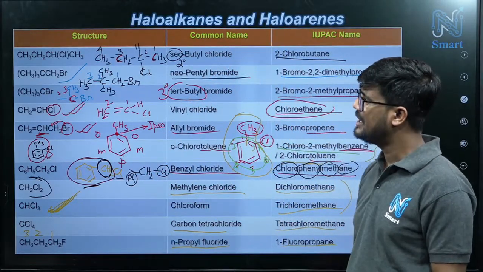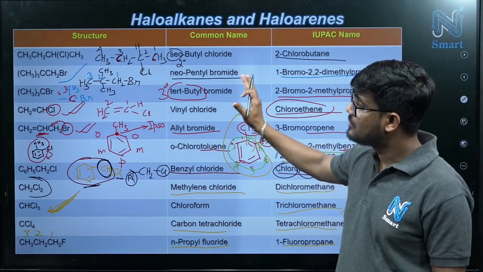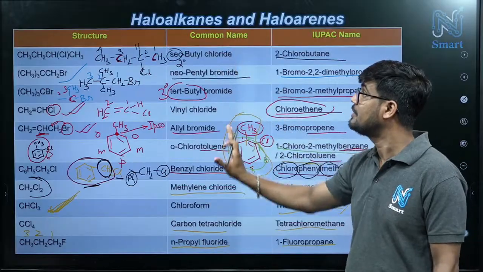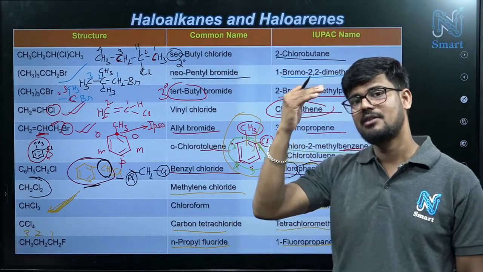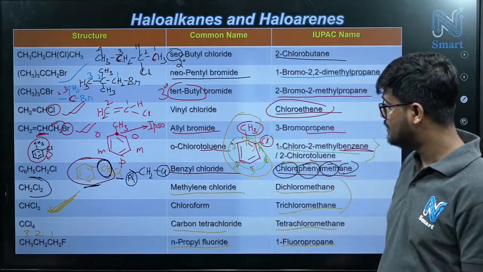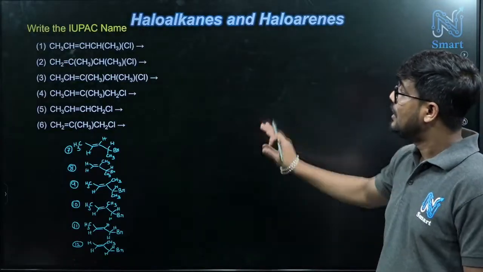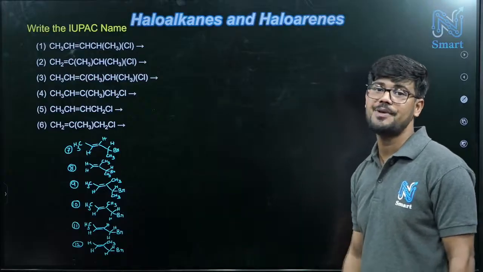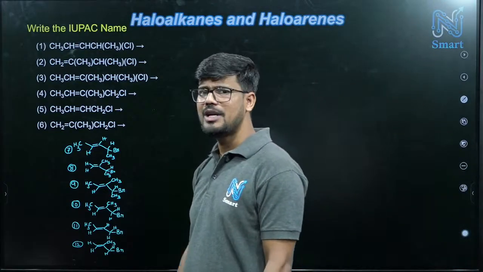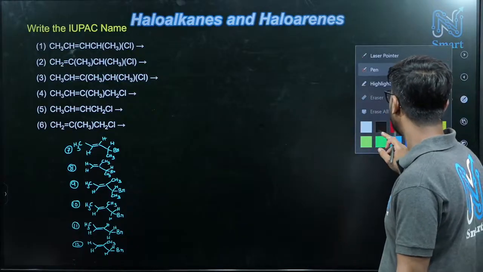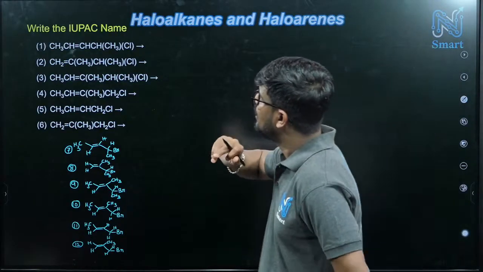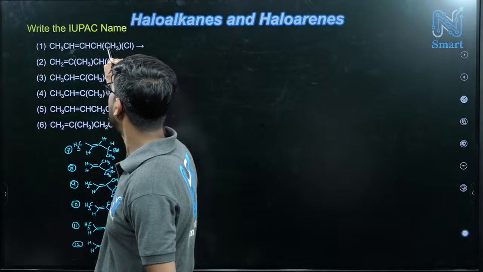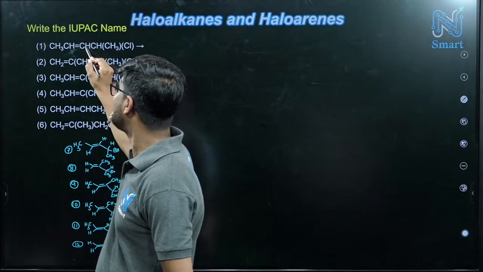So this table is very important, because for some examples you will directly get questions based on this, and sometimes they will give the common name, so you have to understand what its structure will be. Okay, so this table is very important. Now here we have a set of 12 molecules. We have to tell their IUPAC names. So for the first one, based on whatever we have discussed till now, we can easily answer this. Just check. First one, if you give numbering from the right side, this will be our first carbon, 1, 2, 3. So the third carbon has the double bond.